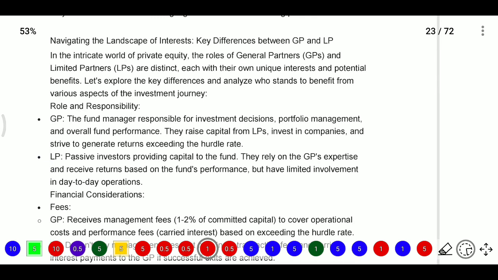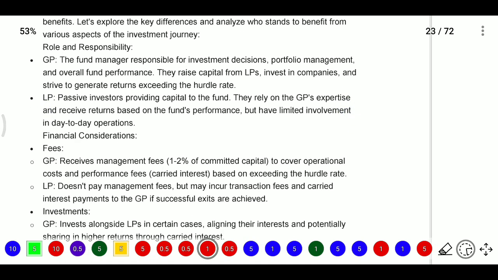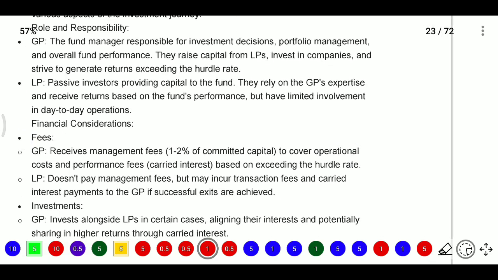Now, what are the roles of the general partner and the limited partner? The general partner is the fund manager responsible for investment decisions, portfolio management and overall fund performance.